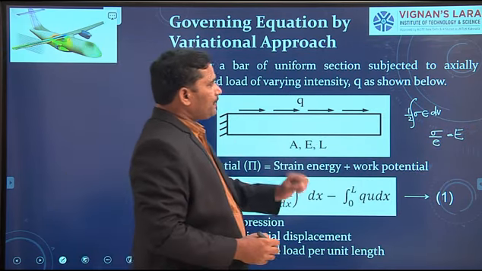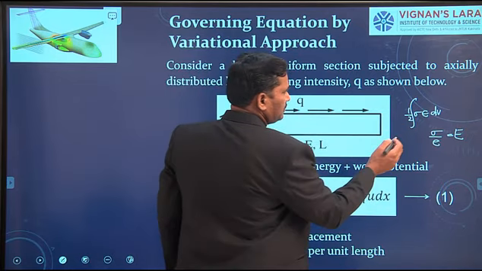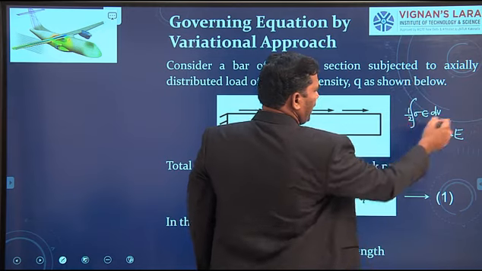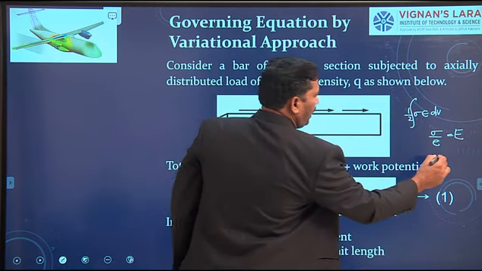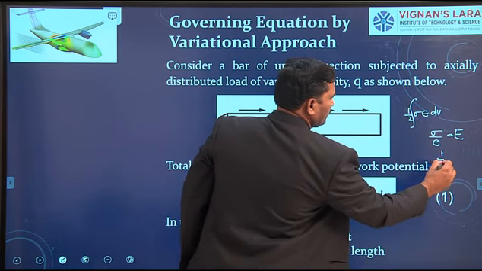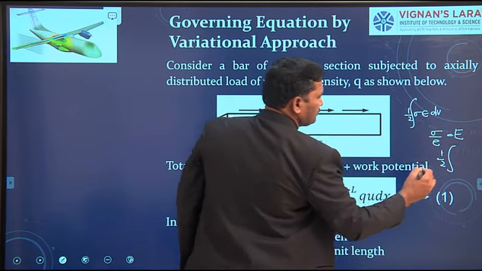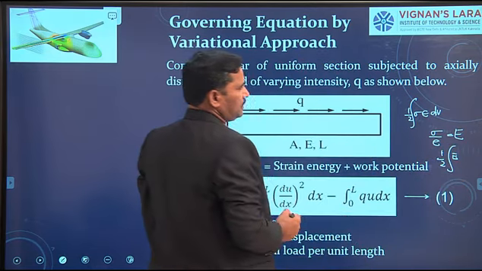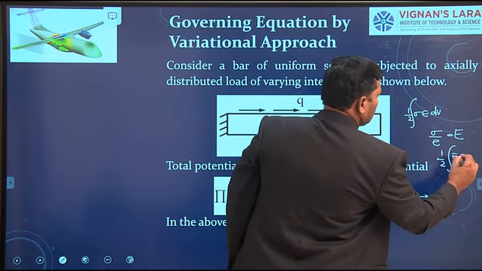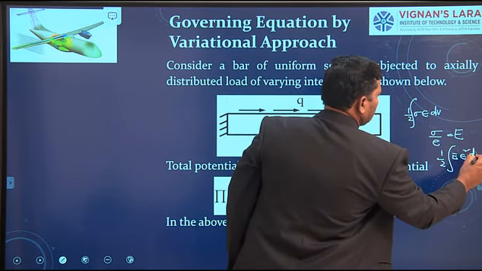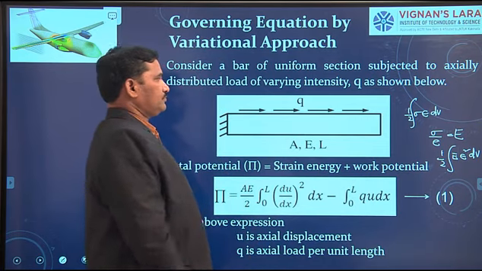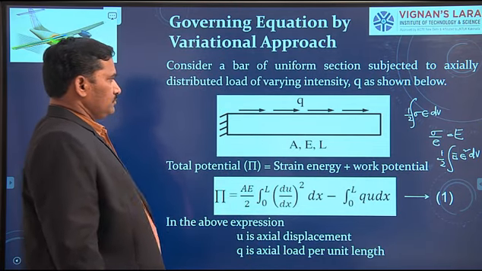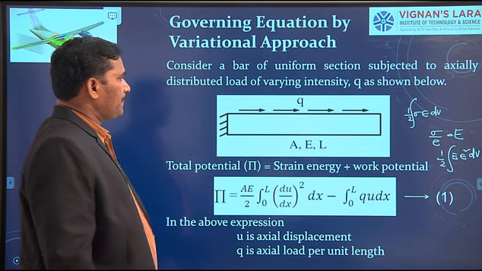Now, in place of sigma, you can write E into epsilon. So therefore, the same expression we can write like this: half into integral of E into epsilon square dV.